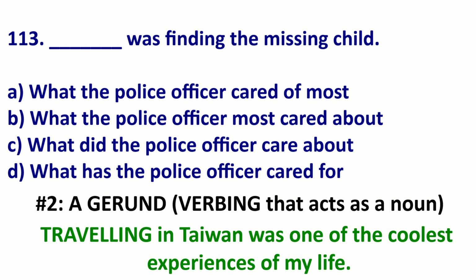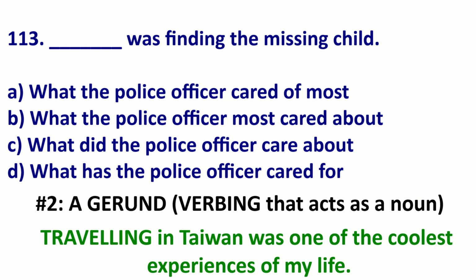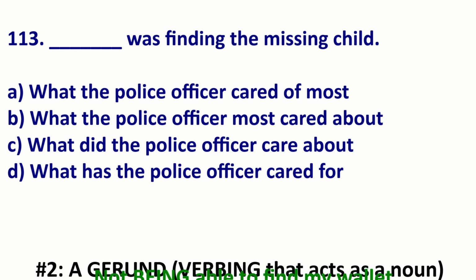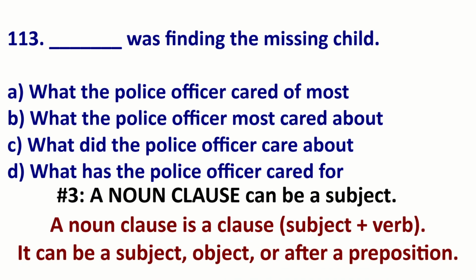The subject is traveling in Taiwan. The gerund is traveling. Next, not being able to find my wallet was extremely frustrating. Well, being is the gerund noun. That is my subject.